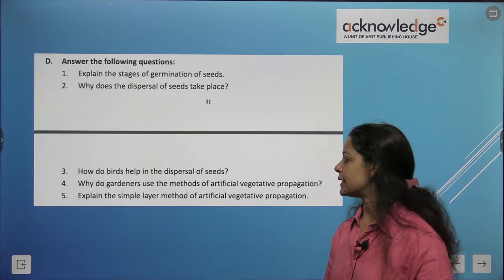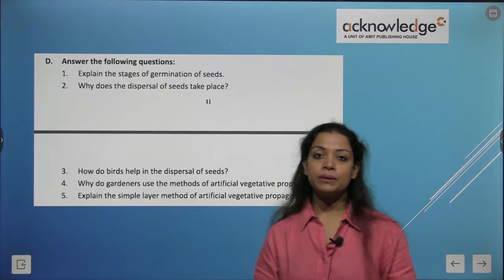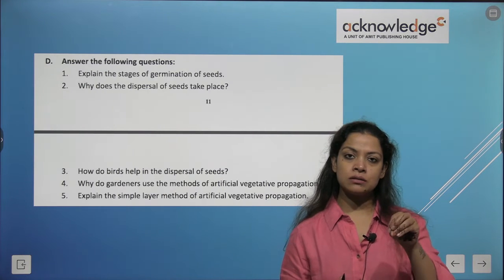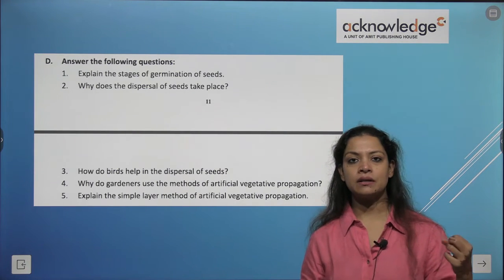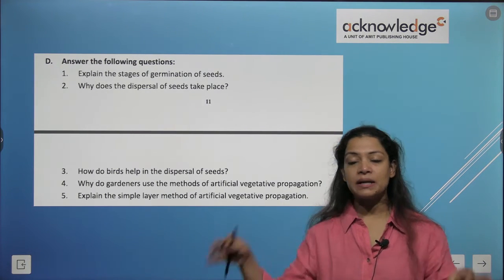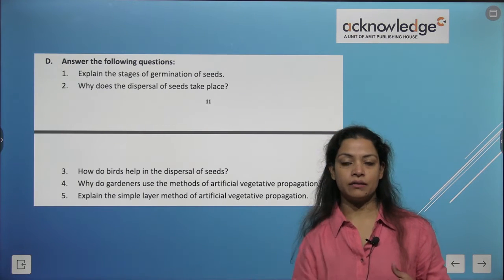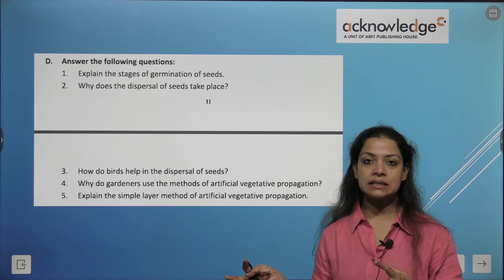How do birds help in the dispersal of seeds? So birds, when they sit on the trees, they prick some fruits like guava or some other kind of fruits, and they spread the seeds all over, or they carry the seeds along with them and throw them somewhere.